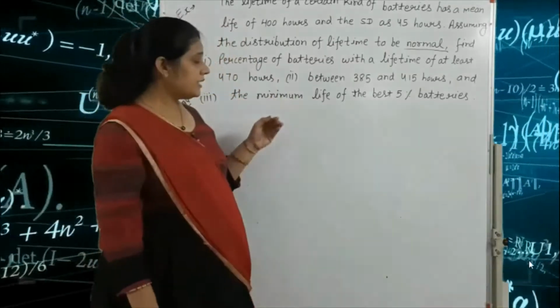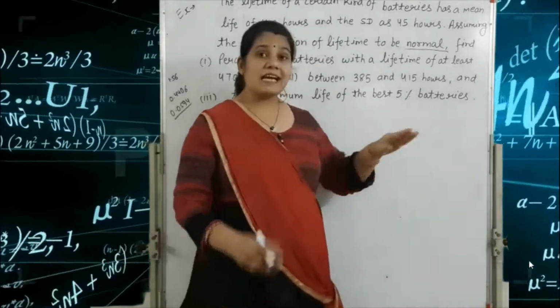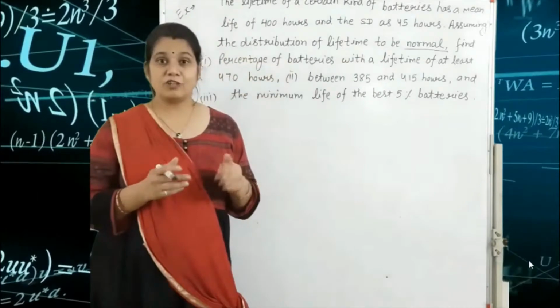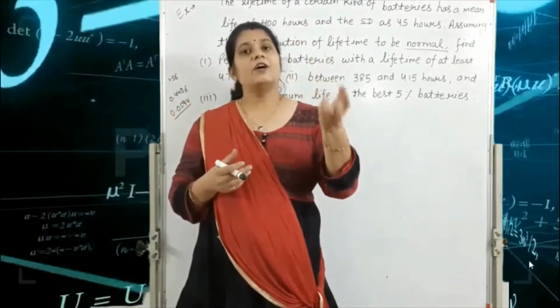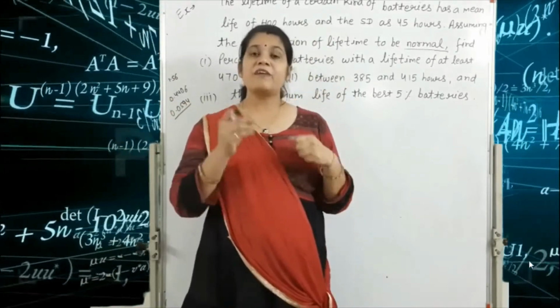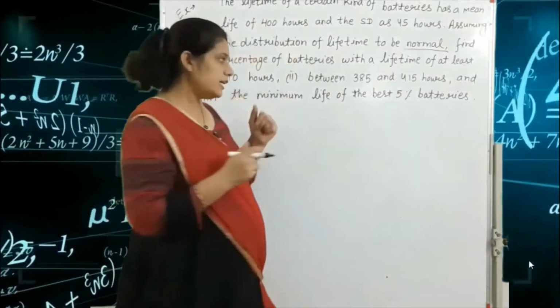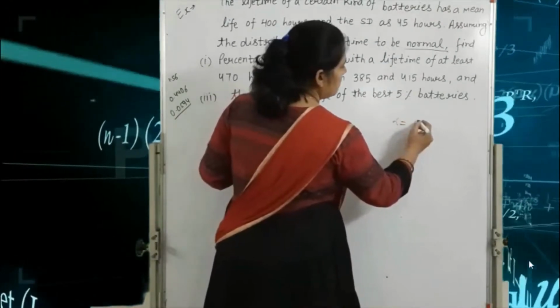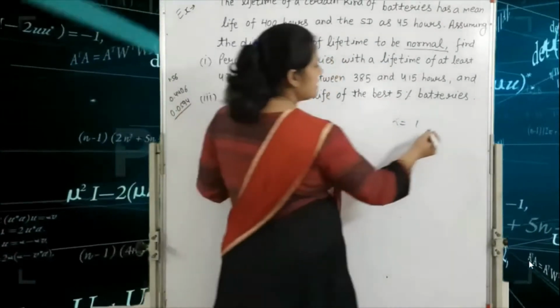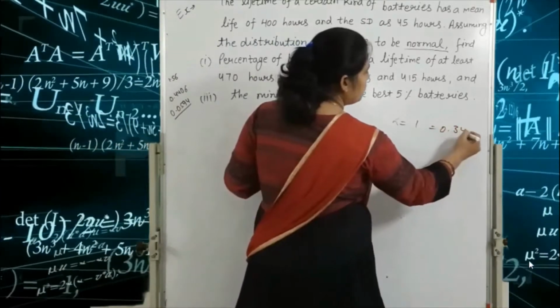Here the value of Z is already given with the help of the Z table. We find the Z, for example, if the value of Z is equal to 1, the table value is 0.3413.